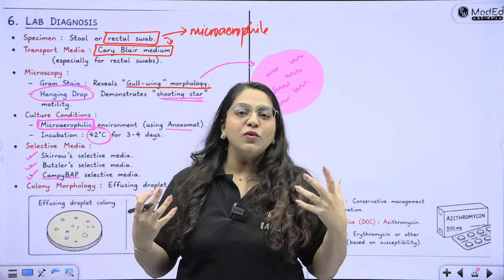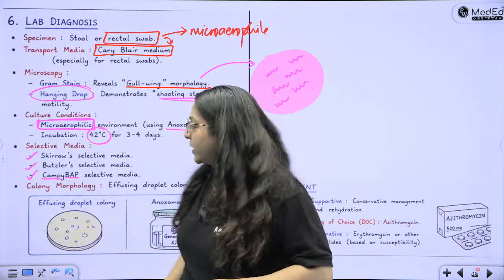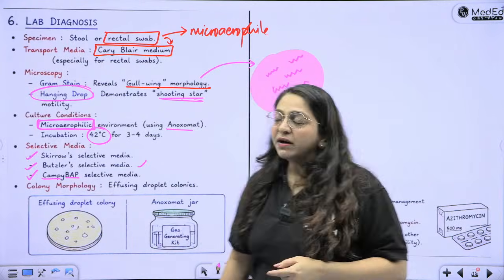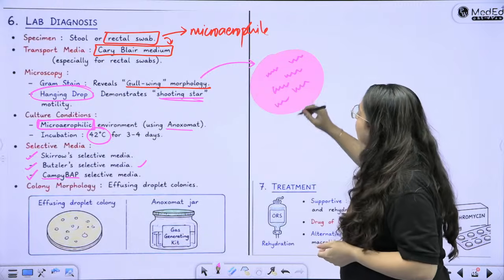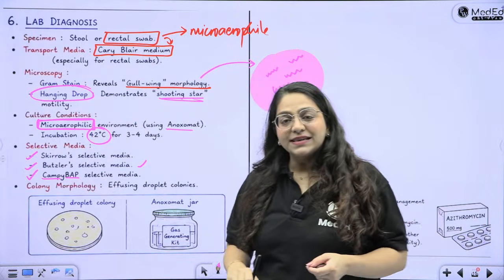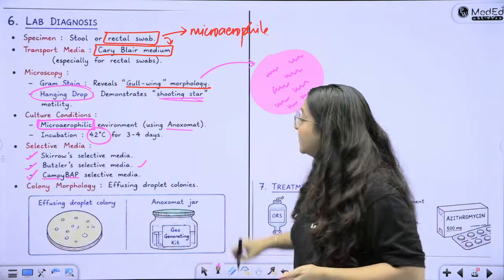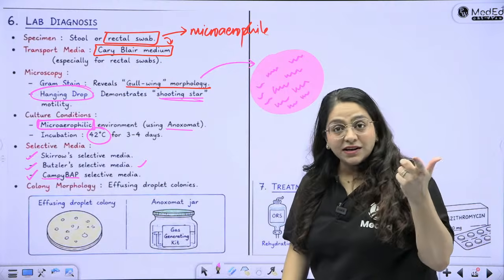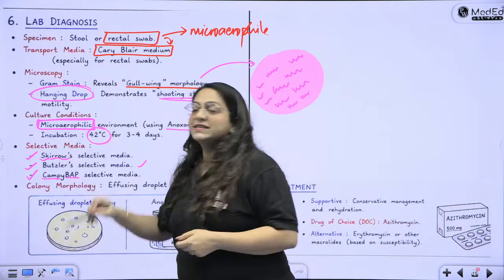So the developed world people have Butlers. So you can remember Butler selective media. Now the Skirrow is very easy to remember. When you were drawing Campylobacter, you were drawing squiggly lines like this. And when you draw squiggly lines like this, it produces the sound of skr skr skr. So when you say skr, you remember Skirrow selective medium.